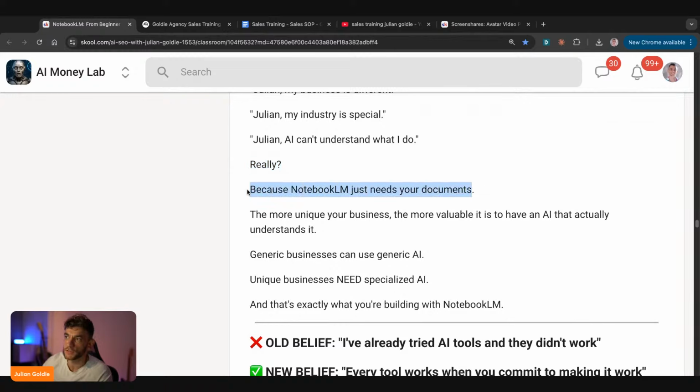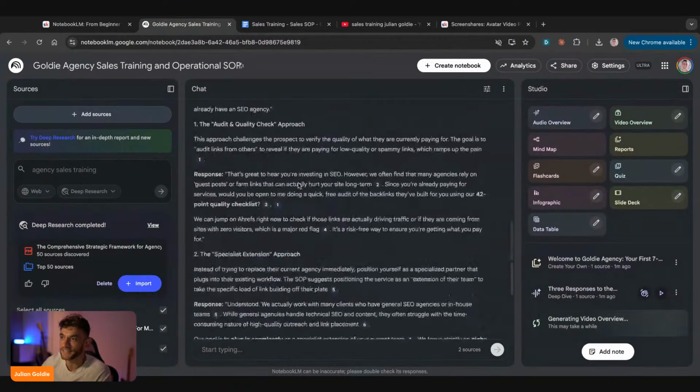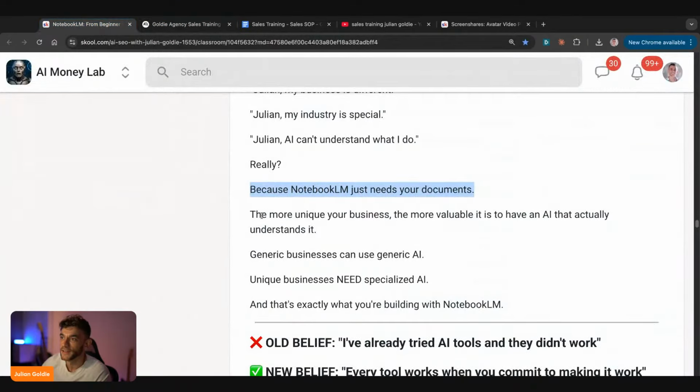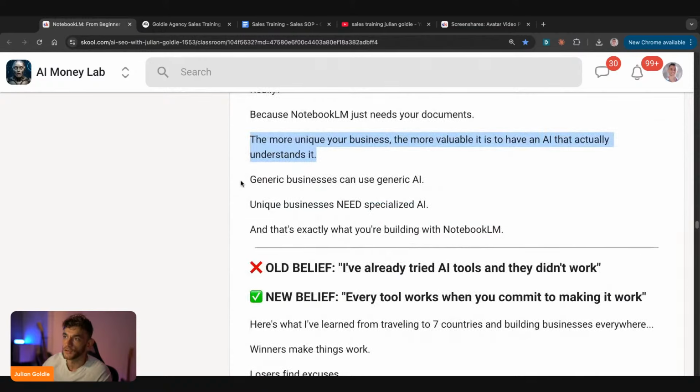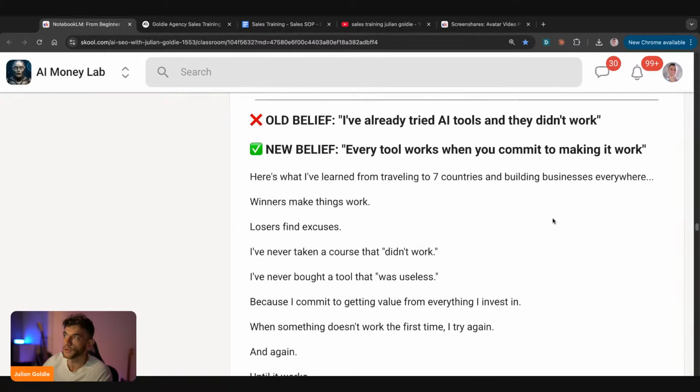Because NotebookLM just needs your documents, right? You just upload your documents right here. The more unique your business, the more valuable it is to have an AI that actually understands it. Generic businesses need generic AI. Unique businesses need specialized AI. And that's exactly what you're building with NotebookLM.